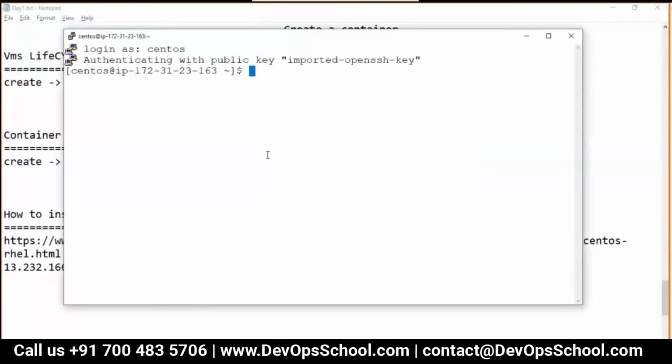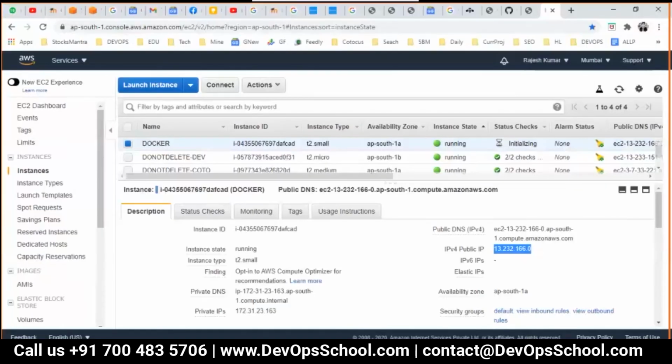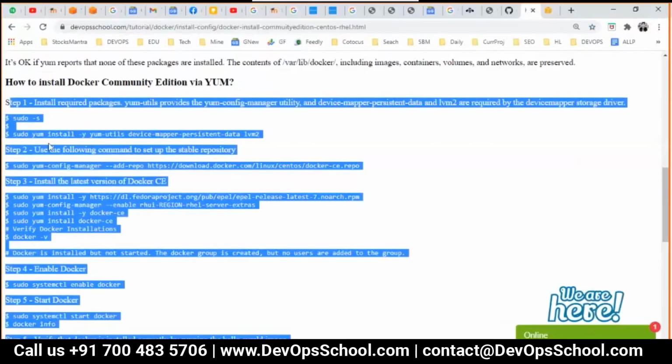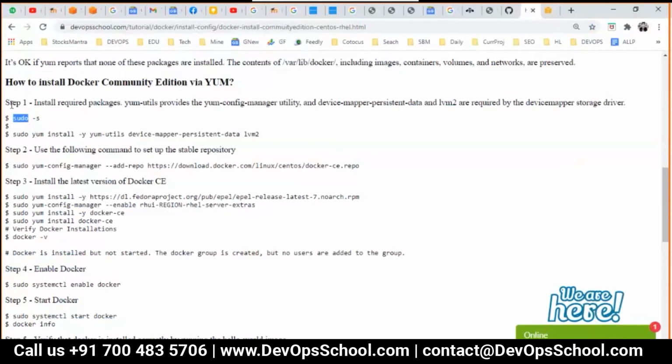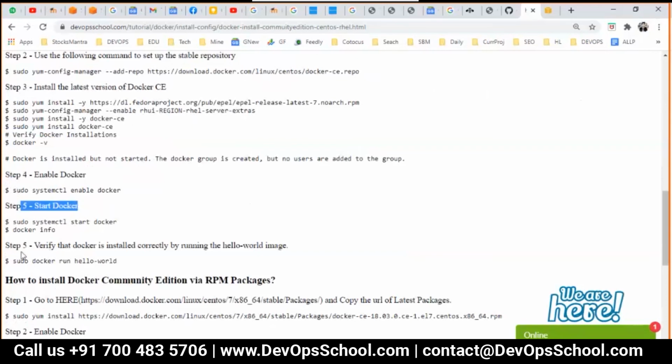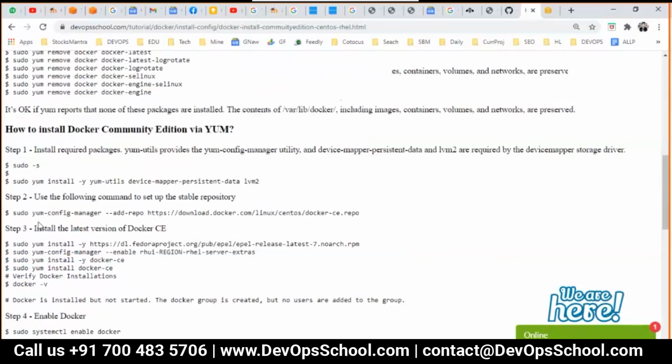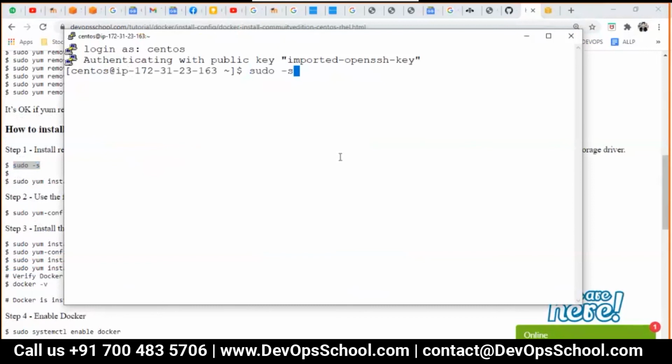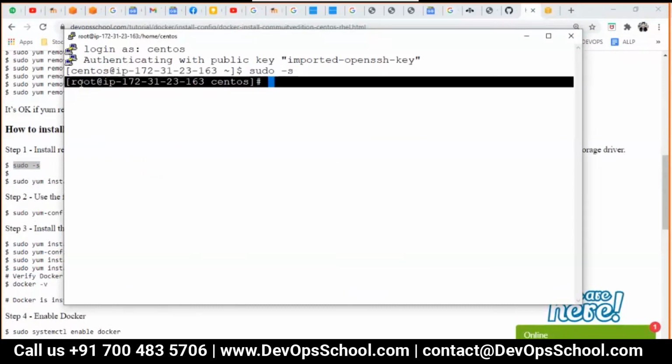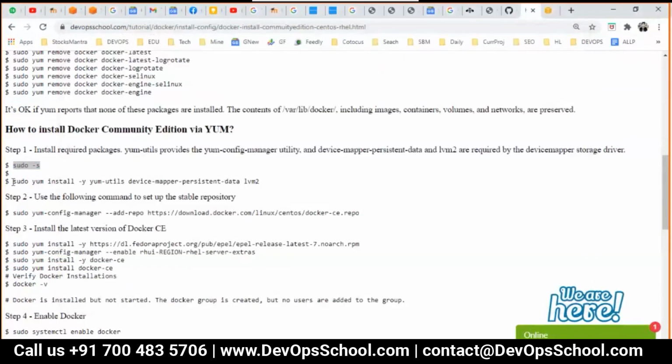Here it is. Now it's a normal user and I have to become root to install anything. I have to follow the instructions from here, step 1, 2, 3, 4, 5. You have to follow till step 5. It's important. So in front of you, I'm following this. Here, become root now.